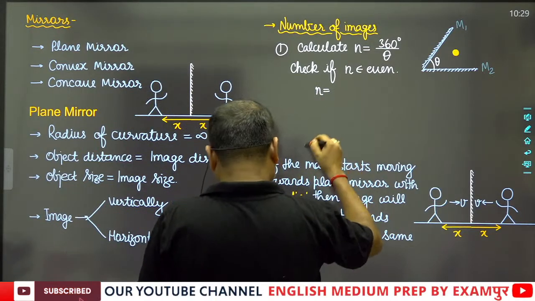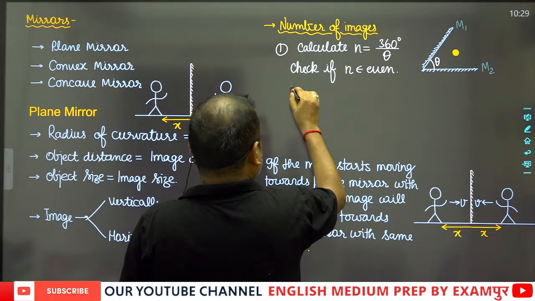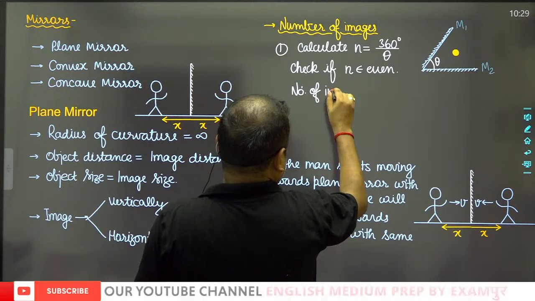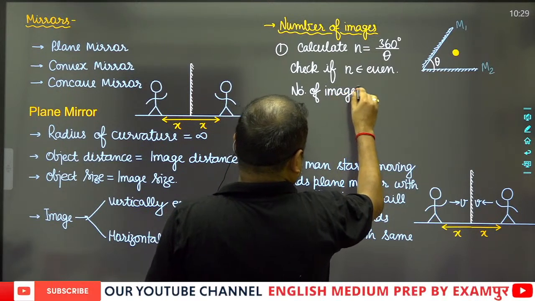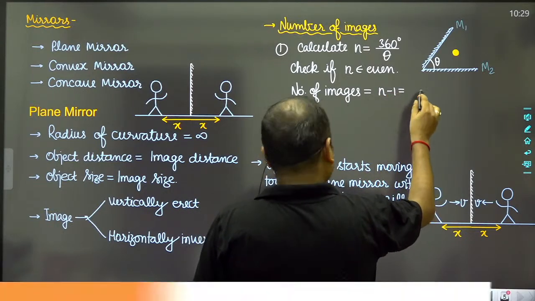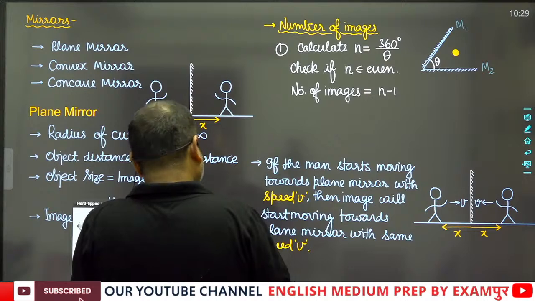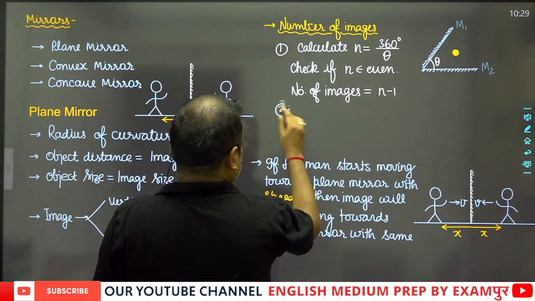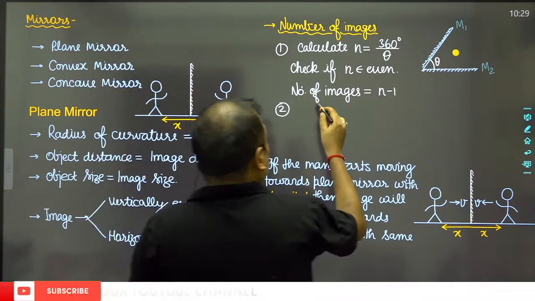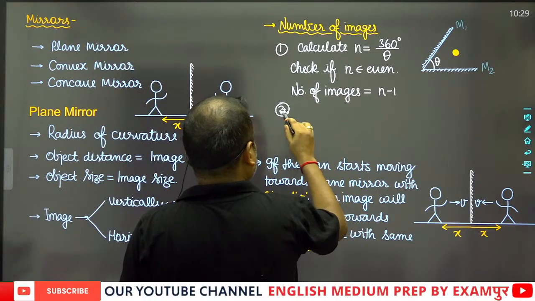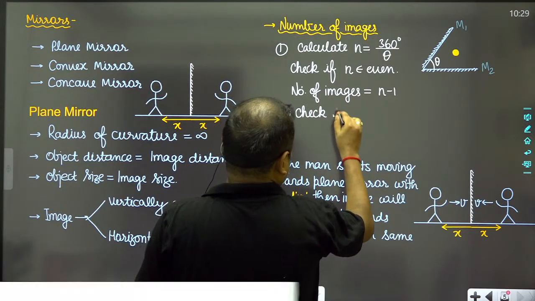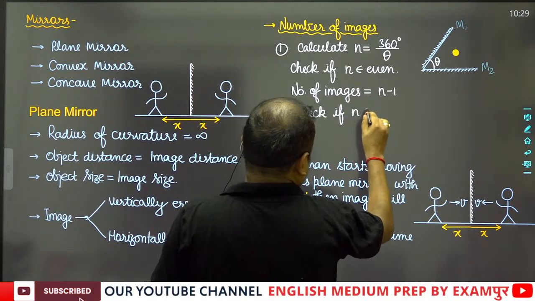If n is even, then the number of images will be equal to n minus 1, and this will be an odd number. And now the second one: check if n is odd.